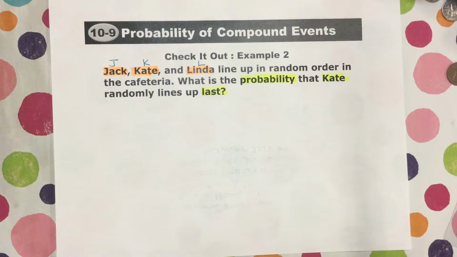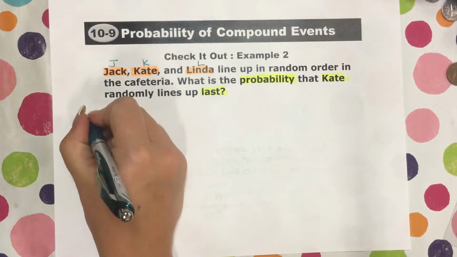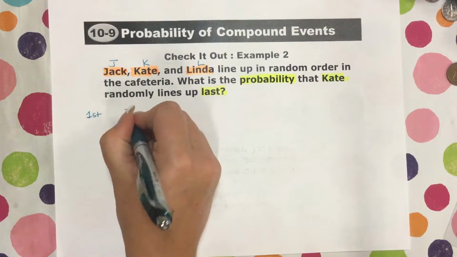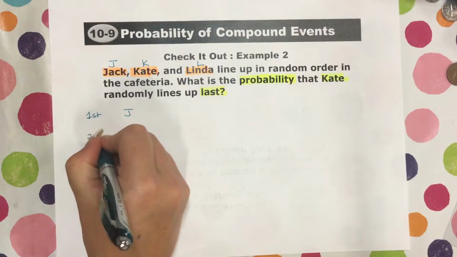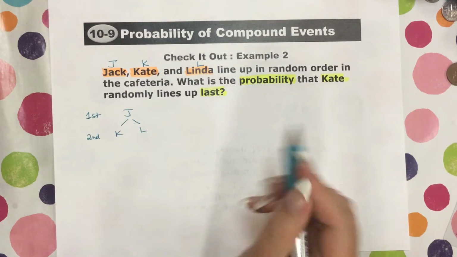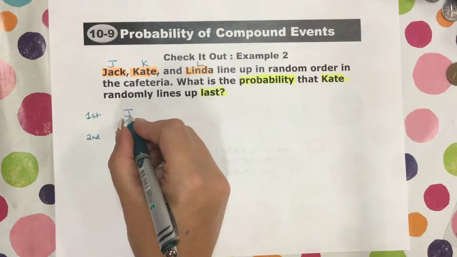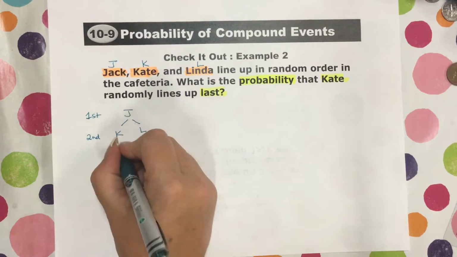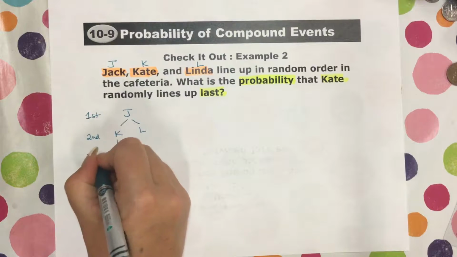Okay, we're back. Let's go ahead and set up our tree diagram. Let's start with Jack being first. If Jack is first, that means in second, there's Kate or Linda. If Jack is in first and Kate is in second, then Linda must be in third.